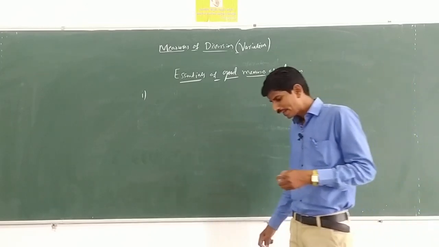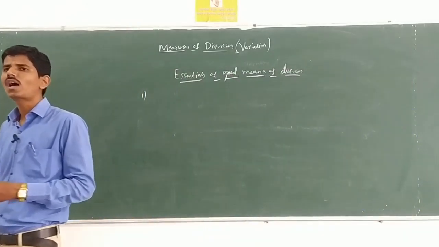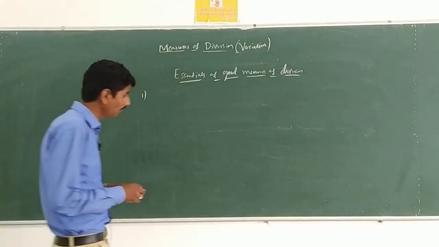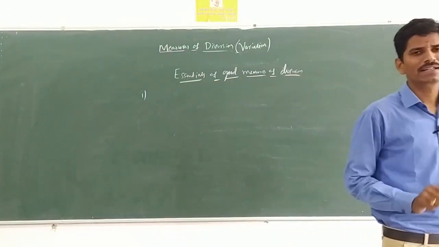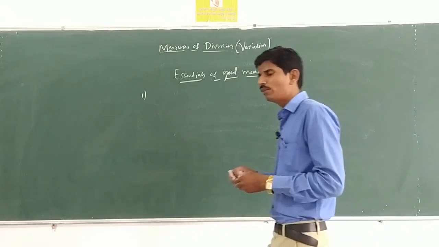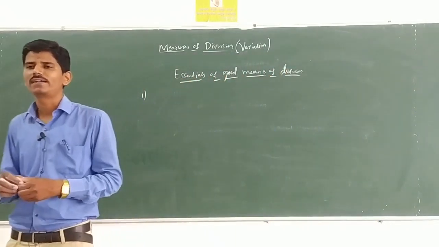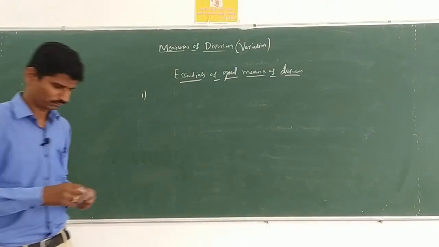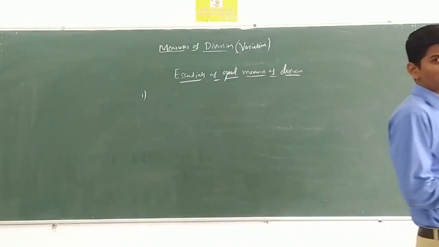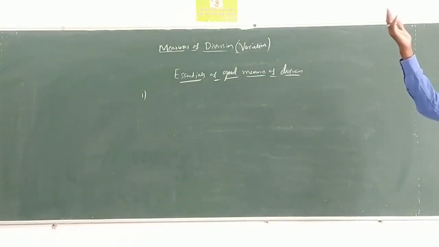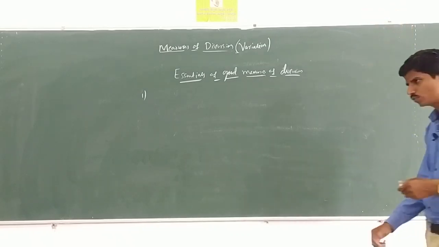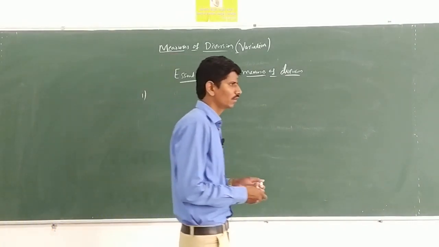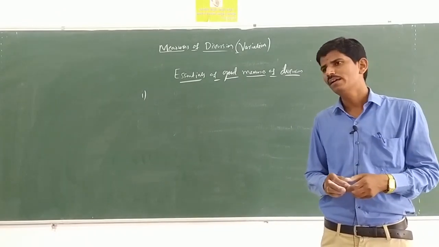Next, fourth one, it should be well defined by a mathematical formula. Here formulas are given, well defined by a mathematical formula. The next, it should be capable of further mathematical treatment, it should be used for further mathematical analysis. The last, sixth one, it should not be affected by abnormal extreme values.